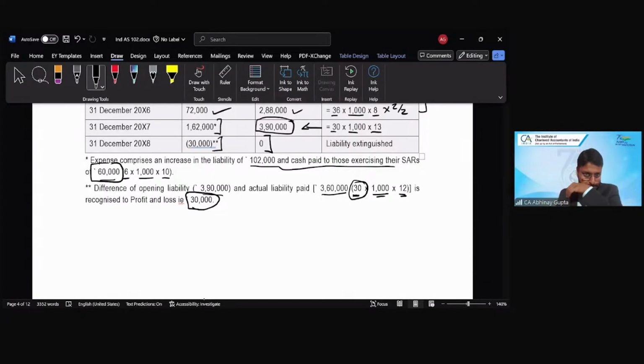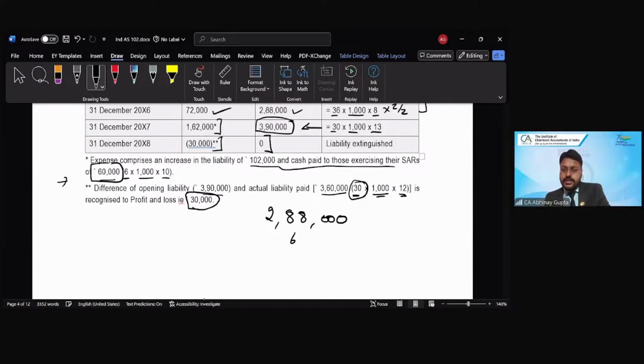So this 162, please explain once. For 2007, what was my opening liability? 288. How much is the payment I have made for the 6 employees? 60,000.